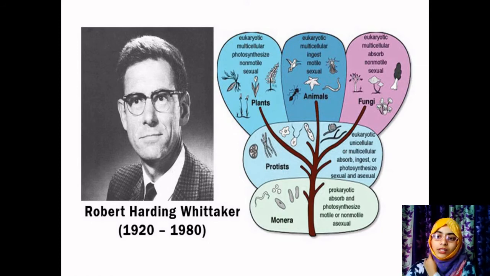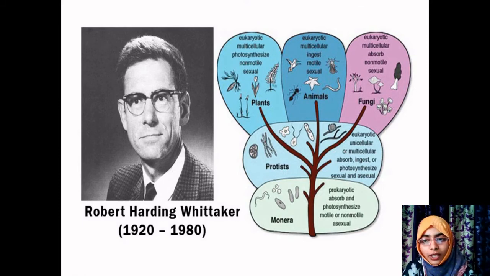Okay, so Monera are the organisms which are prokaryotic in nature, absorb and photosynthesize, motile or non-motile. Some organisms are motile, which can move from one place to other place. Some organisms are non-motile. You can see examples of bacteria, non-motile algae. Protista, eukaryotes.